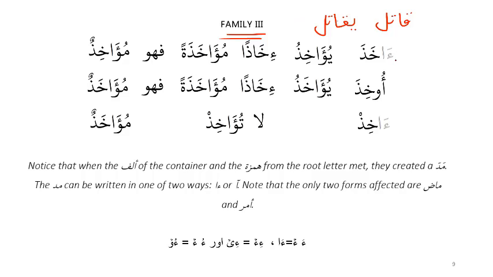Okay, now if your root letters are hamza, kha, and za, so these are your three root letters. If you plug in over here, so qatala, instead of the qa, you will have the hamza, then you'll have the alif, this alif over here. Then instead of the ta, you have the kha, and you have the za. So your akhaza is your fail madi. What is the fail mudare going to be?